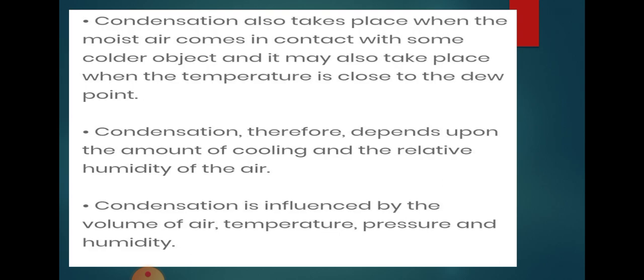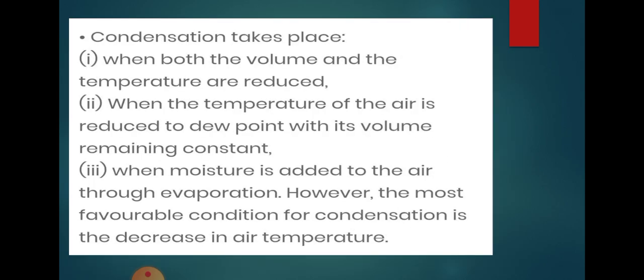Condensation takes place when both volume and temperature are reduced, when the temperature of the air is reduced to the dew point, and when moisture is added through evaporation. These are all favorable conditions for condensation.